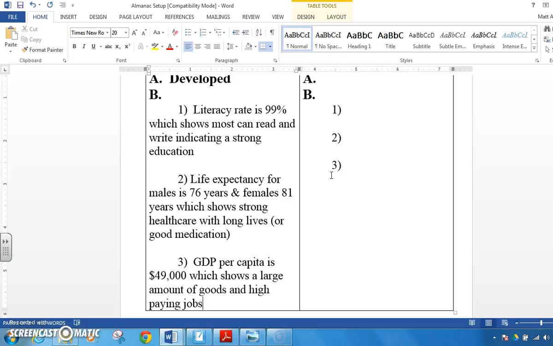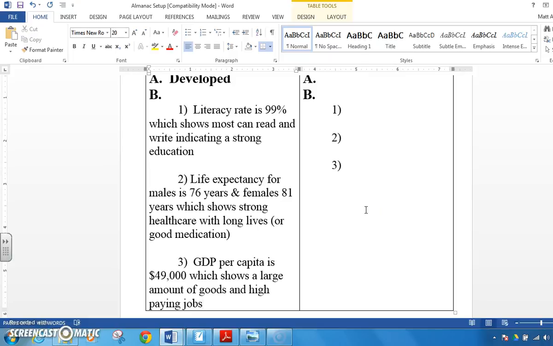Now, can I tell you this? As you've gone through this, the very next one that you're going to get a chance to do is Pakistan. And once you finish Pakistan and do the same thing, you'll be raising your hand. The teacher sub will be coming around checking it off. And if you do great, they'll hand you another Almanac entry. You'll write it on the back with the same setup here. And we'll keep going through collecting information telling me if it's developed or developing.